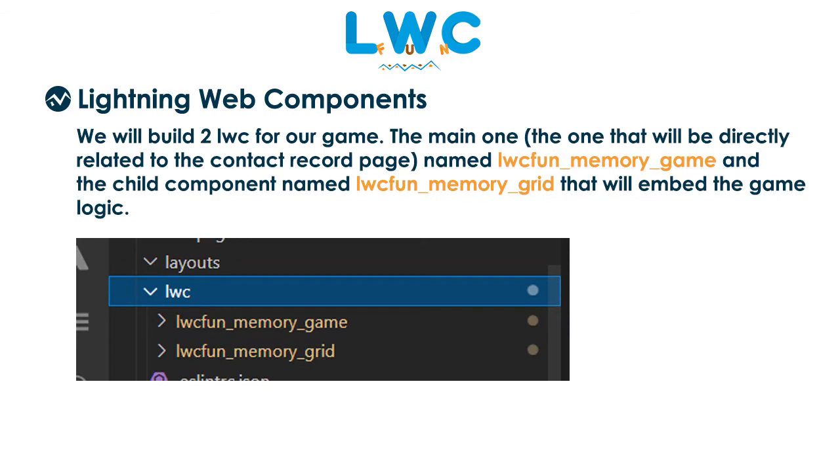Concerning Lightning Web Components, we will build two Lightning Web Components for our game. The main one, which will be related directly to the contact record page, will be named LWC Fun Memory Game. And the second one, the child component, will be named LWC Fun Memory Grid. It is the component that will embed the game logic, and we will call it from the LWC Fun Memory Game component.